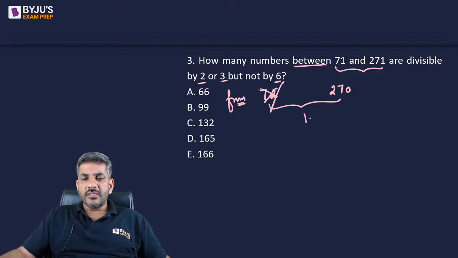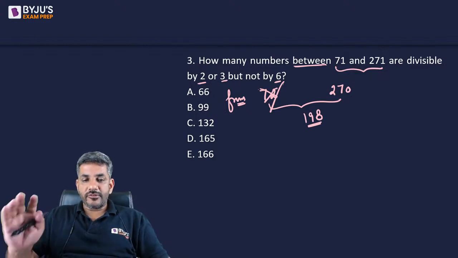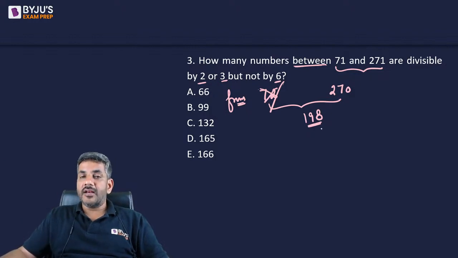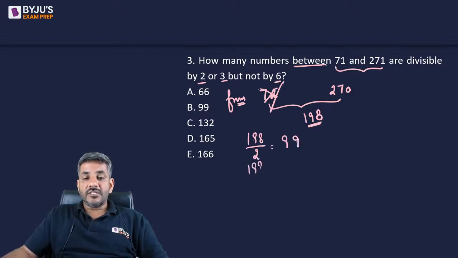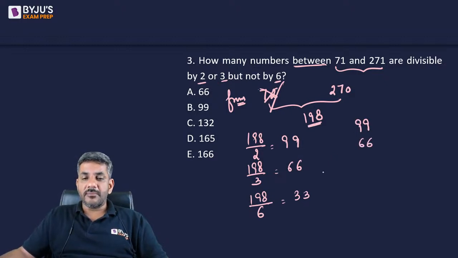Now, can I say 72 anyways is divisible by 6 and I do not need multiples of 6? So above 72, if you start counting from 73 up to 270, we have a total of 198 numbers. Out of these 198 numbers, how many of them are divisible by 2? It is 99. How many are divisible by 3? That is 66. How many are divisible by 6? That is 33. So there are 99 numbers which are a multiple of 2, 66 which are a multiple of 3, and 33 which are a multiple of 6.